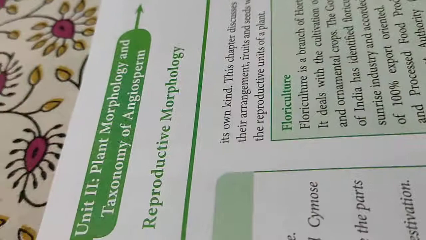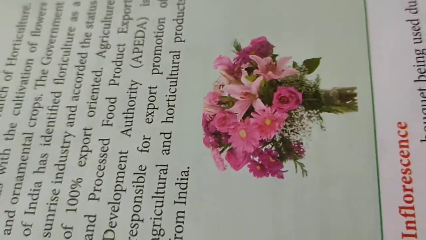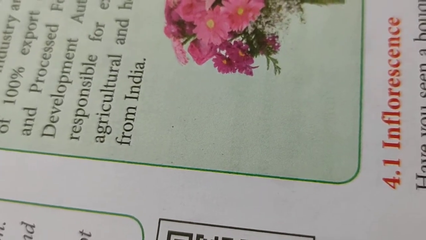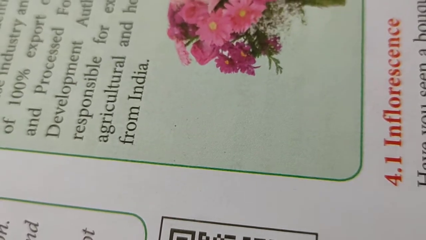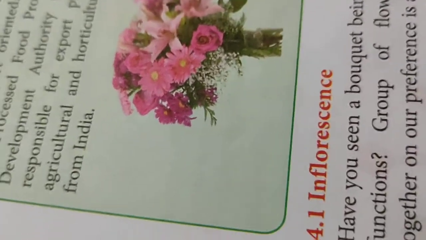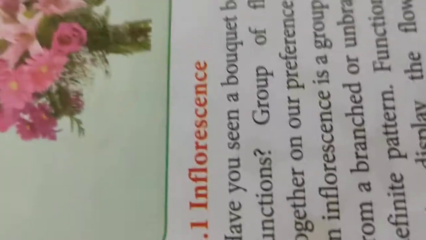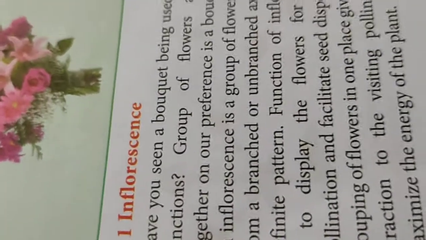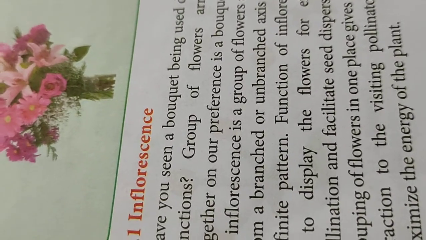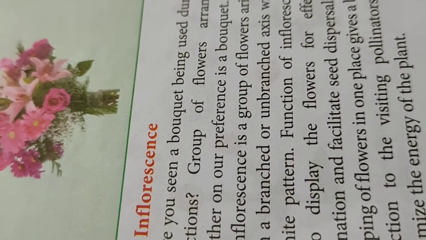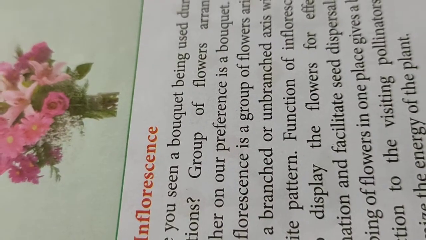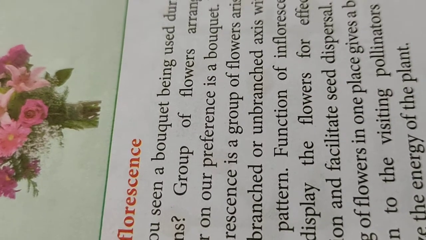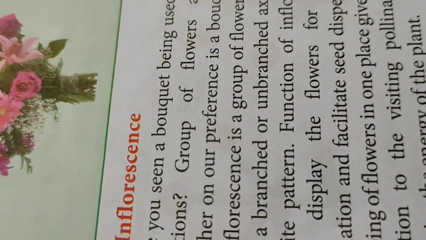Now first we will be discussing what is called the inflorescence. Inflorescence is nothing but how the flowers are arranged on the axis of the plant body, on the stem. Flowers arranged in a particular fashion on the plant axis is called the inflorescence. Sometimes you can see a single flower on the plant, but sometimes flowers are arranged in a certain fashion on the plant axis.